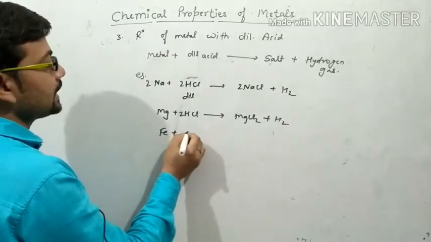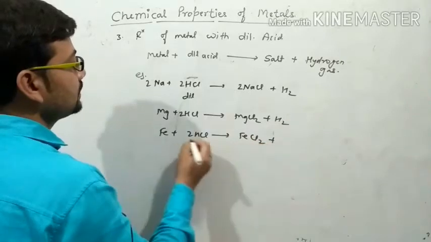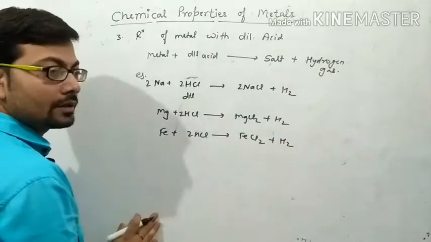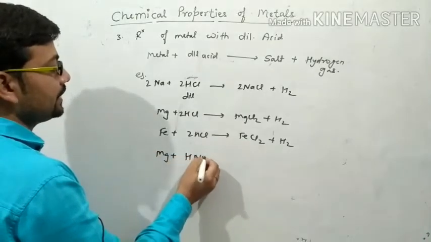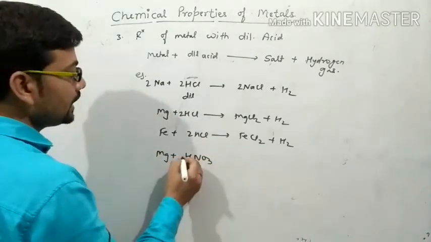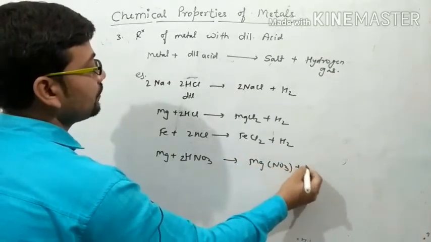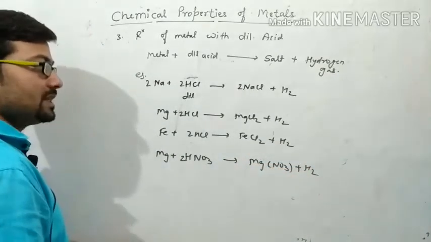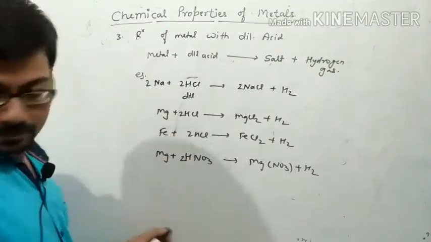Similarly, iron will react with HCl, then it produces FeCl2 plus H2. Similarly, in case of magnesium, when it reacts with nitric acid, then it forms magnesium nitrate with the production of hydrogen gas. So basically, they form the salt and liberation of hydrogen gas.